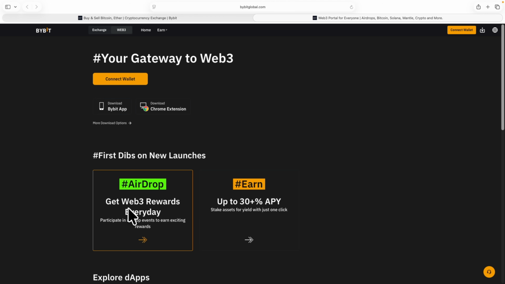And then if you come down to this point, you see where you have airdrop, get Web3 rewards every day, participate in airdrop events to earn exciting rewards. So you participate in different airdrop events every day and you get exciting rewards. And beside it, you have earn, where you can get up to 30% APY and stake assets for yield with just one click. So I talked about this in my previous video.